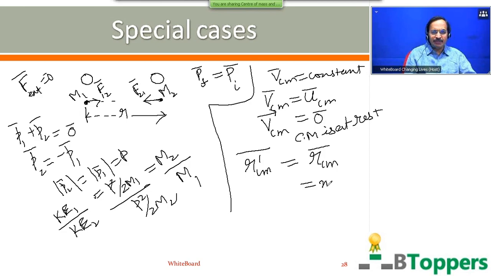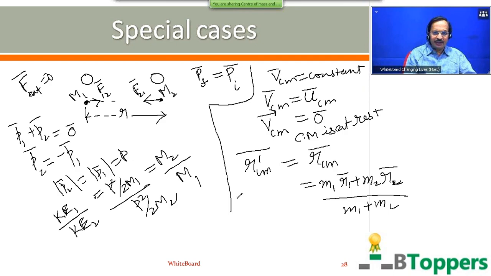The position vector of the center of mass at the earlier instant, you can write as m1 r1 bar plus m2 r2 bar by m1 plus m2, where r1 bar is the position vector of the initial position of m1, and r2 bar is the position vector of the initial position of the second particle of mass m2.